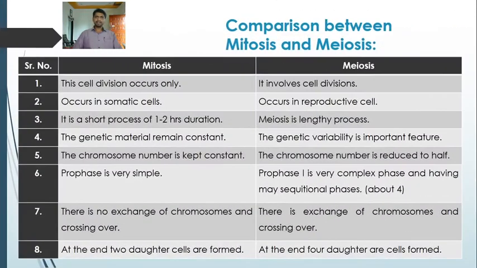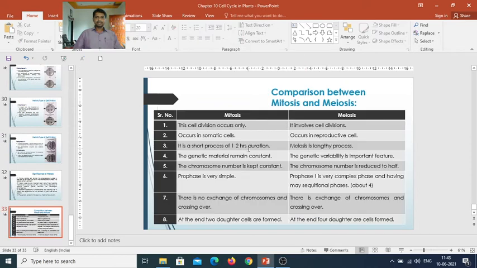Now the comparison between mitosis and meiosis. So this is the end point of our chapter, the cell cycle: the comparison, or the difference, between mitosis and meiosis. Here we can see the left side is mitosis, the right side is meiosis. So in mitosis, what happens? This cell division occurs in somatic cells, while meiosis occurs in the reproductive cells.